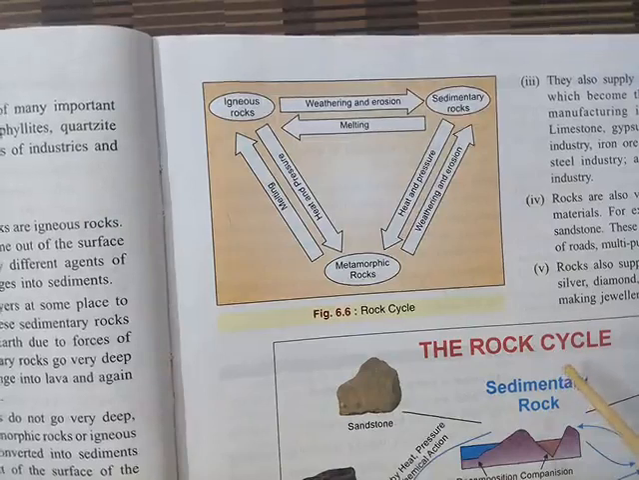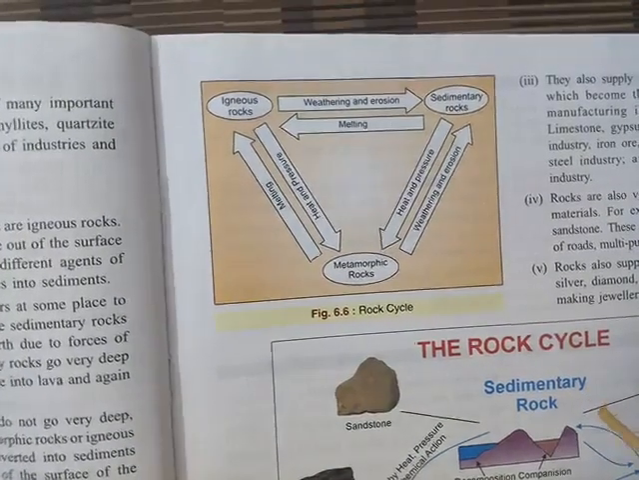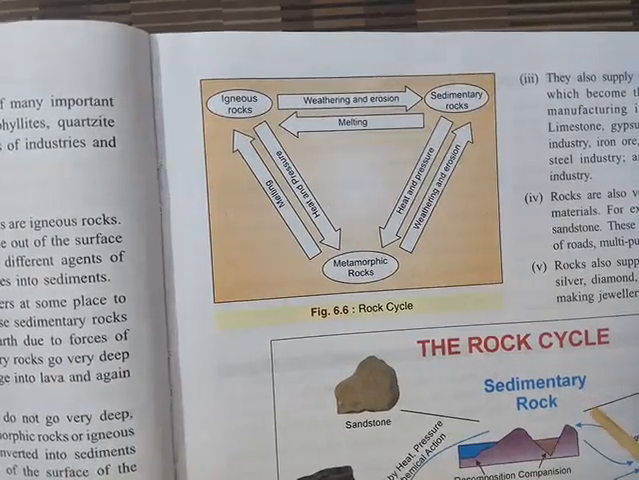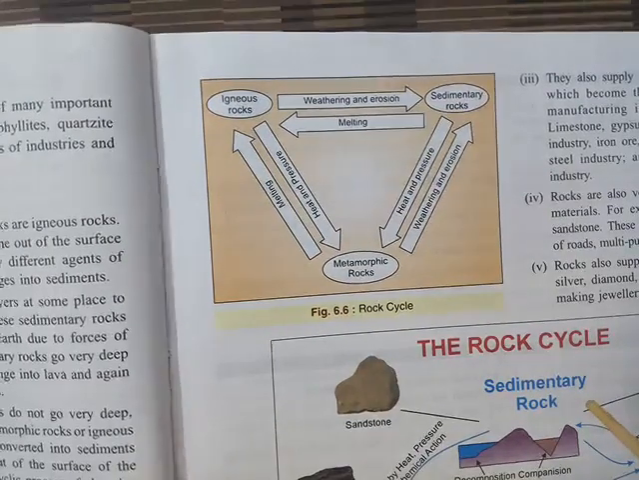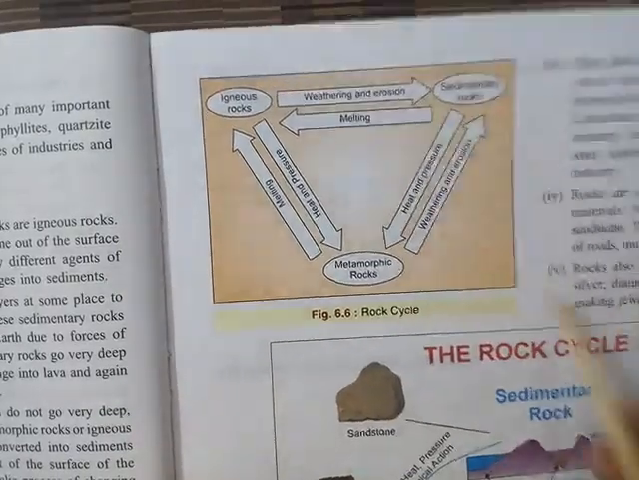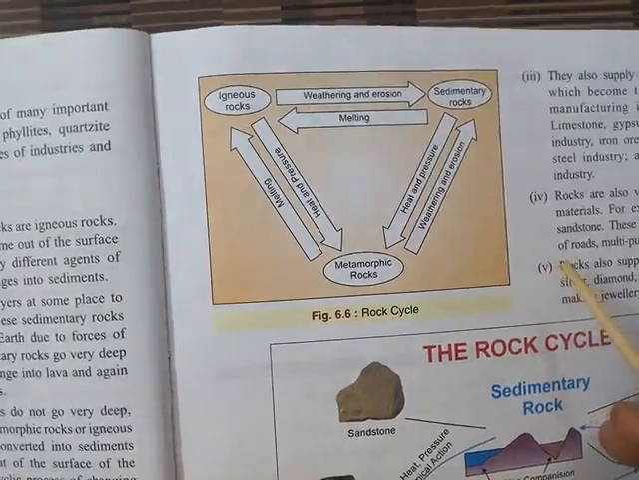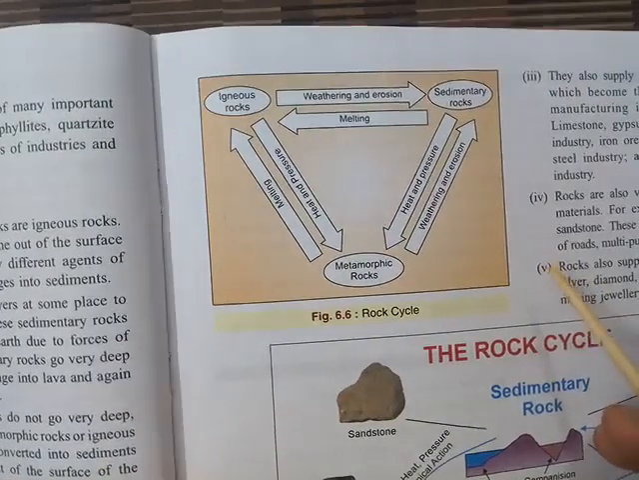Earth's history is millions of years old, right? Not only millions, but we can say many billions of years old. And this is why this cycle has continuously occurred throughout the earth's history.